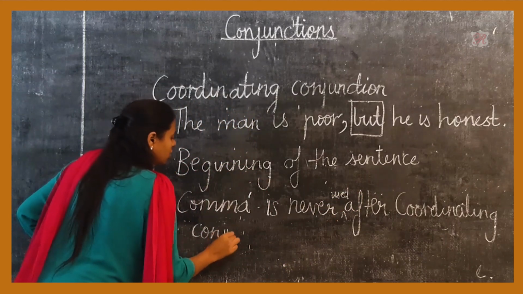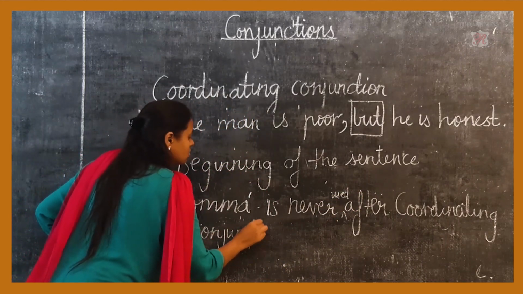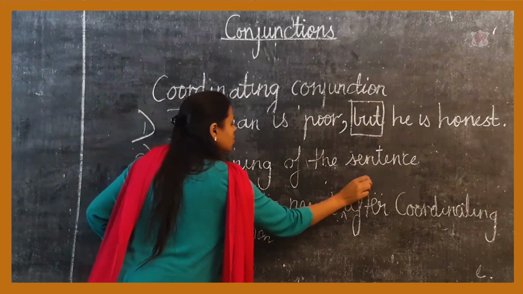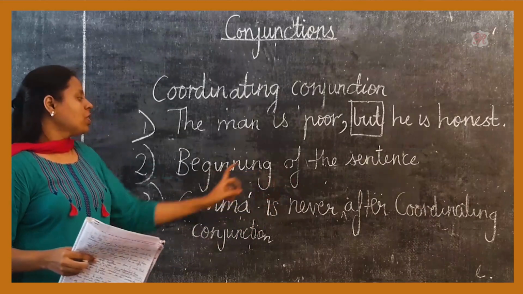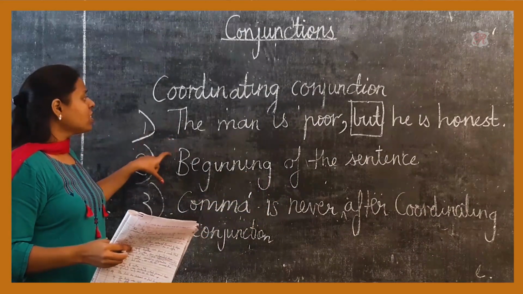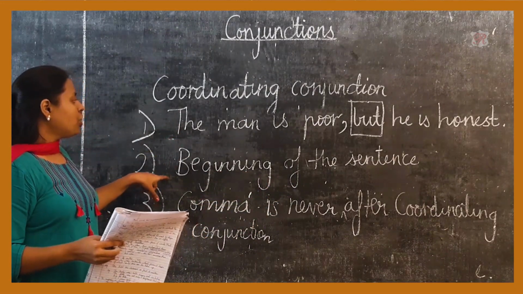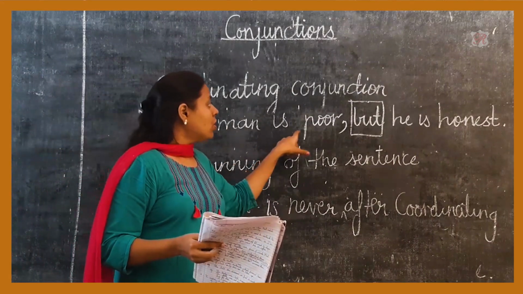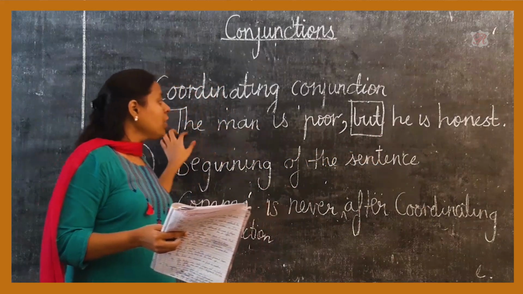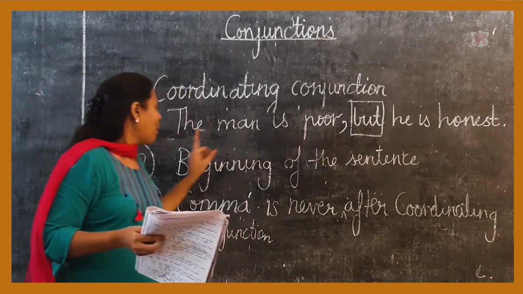Coordinating conjunctions. A comma is never used after a coordinating conjunction. So, three essential points which you always need to remember. When we use independent clauses, for example, the man is poor, but he is honest. So, here we have put the comma.